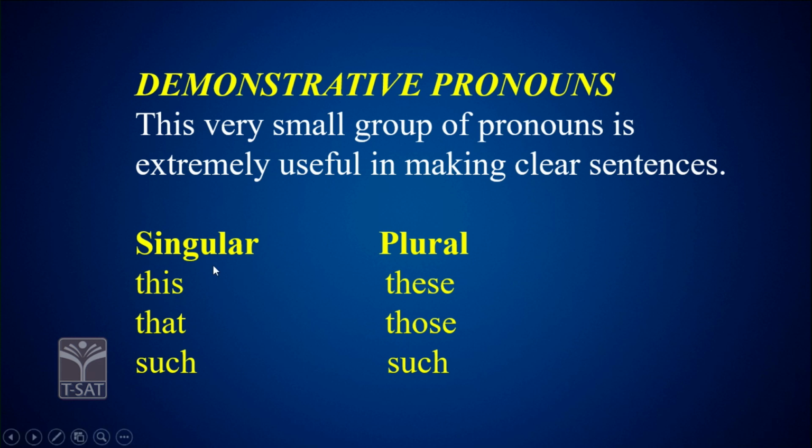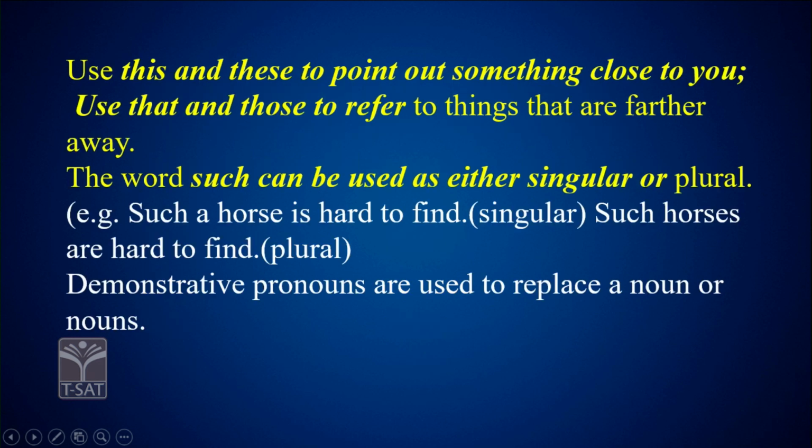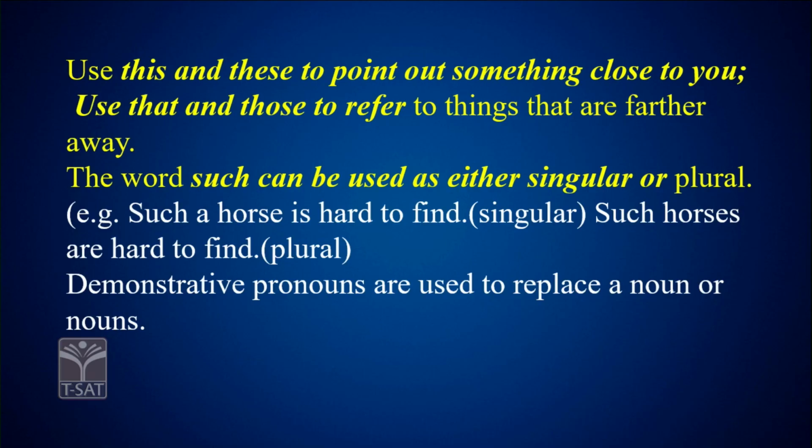These demonstrative pronouns also have singular and plural number. Singular this, plural these, singular that, plural those, singular such, plural also remains such, right? Use this and these to point out something close to you. Use that and those to refer to things that are farther away. This is the thing that you have to remember.